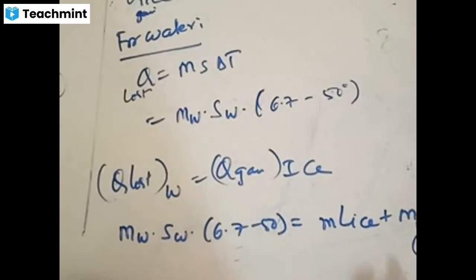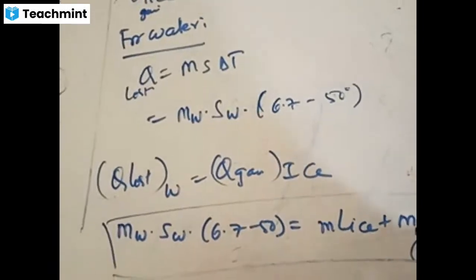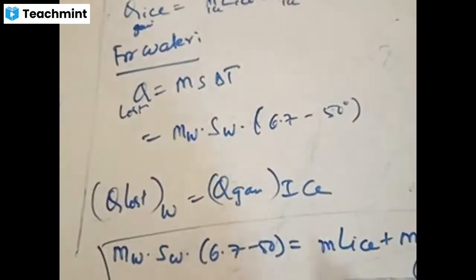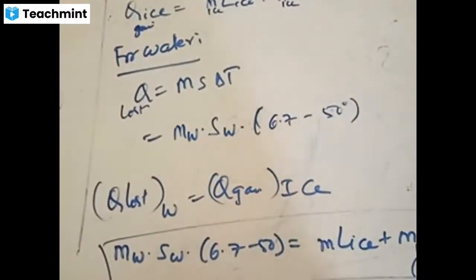6.7 minus 0. Are the steps clear? Now I am not solving all the steps. I am just giving you the formula. Are the steps clear? Now can you solve this problem? What do you need to find from this formula? M W is given, S W is given, this value is known, m of ice is known, L of ice is to be determined. All the things are known in this except mL of ice, L of ice. You need to determine this.